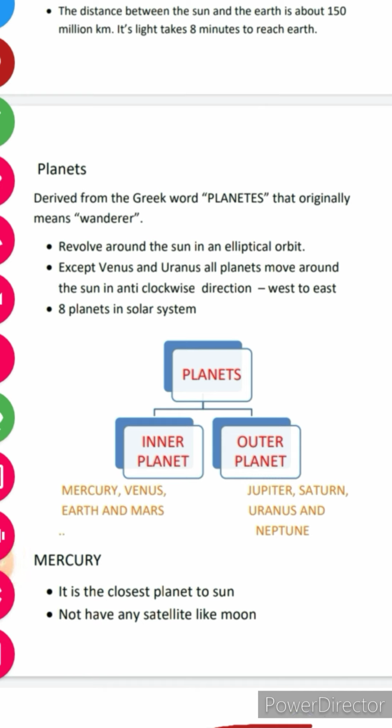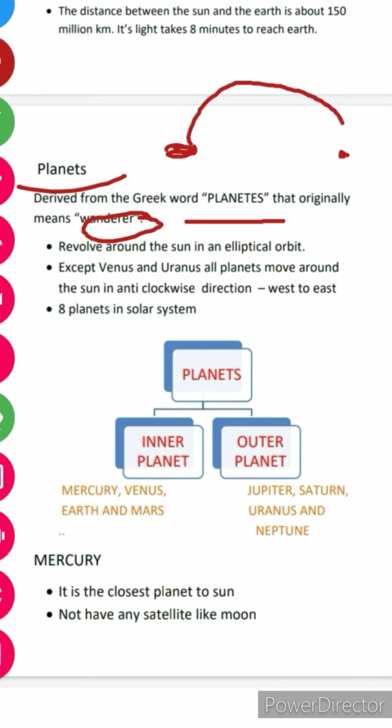We have our next topic, that is planets, which is also part of the solar system. Planets derived from the Greek word planetes, that originally means wanderers. What does wanderers mean? Wanderer means traveler and migrant, one that does not stay in one place, that keeps moving around.